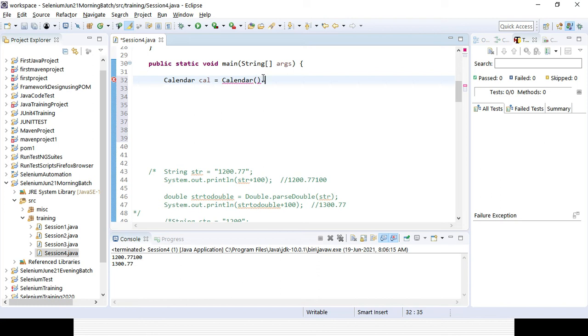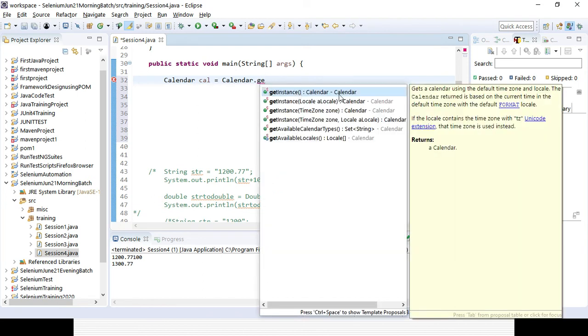Calendar dot getInstance, no brackets. Okay, you can see this is coming from the Calendar class, and the return type is Calendar. So that is the return type I am giving, the return type is Calendar.